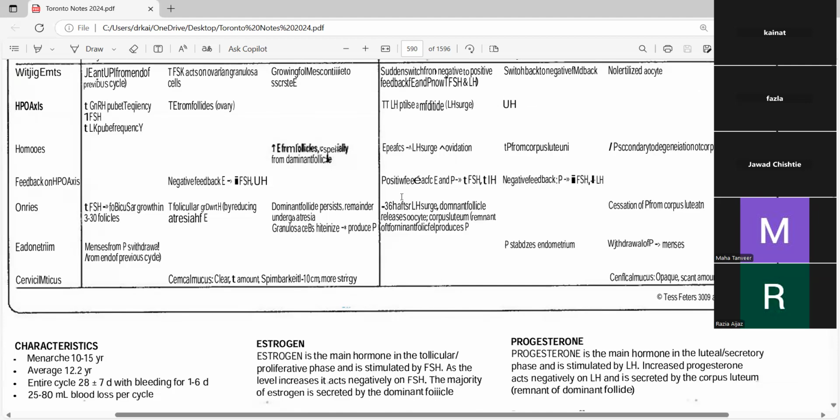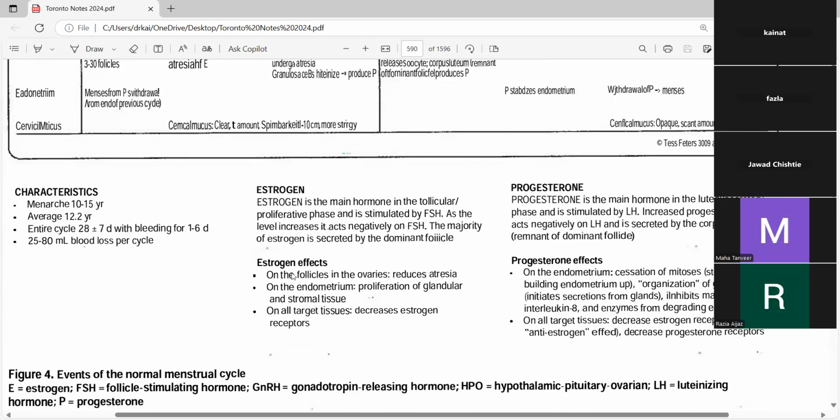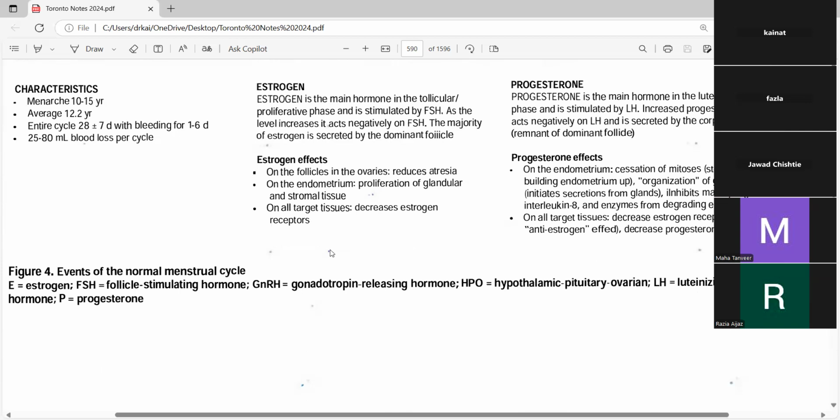If you don't understand this sidebar, you can just read this one: estrogen effects, progesterone and progesterone effects. Why? Because of the contraceptives, it will help you to understand what's going on.